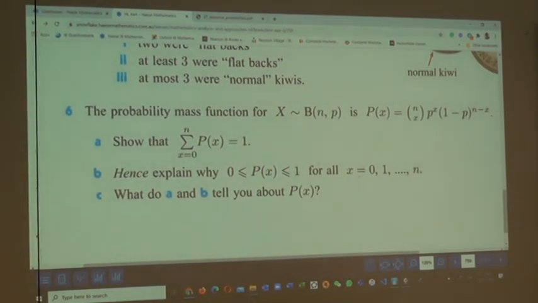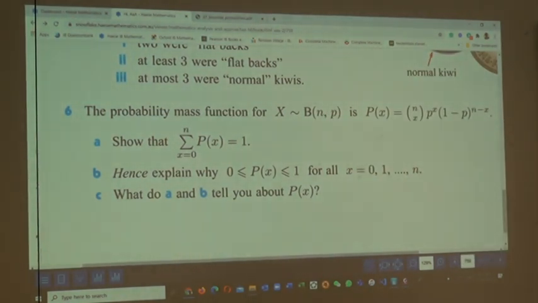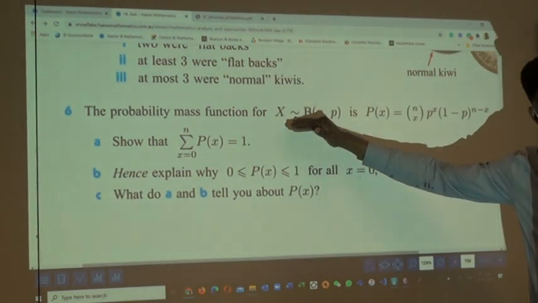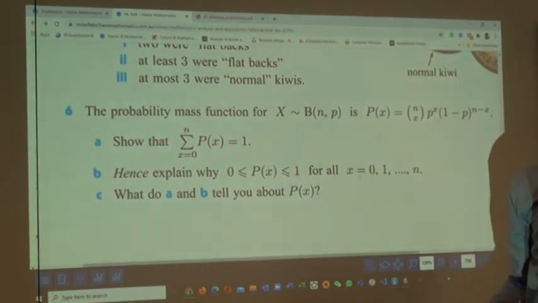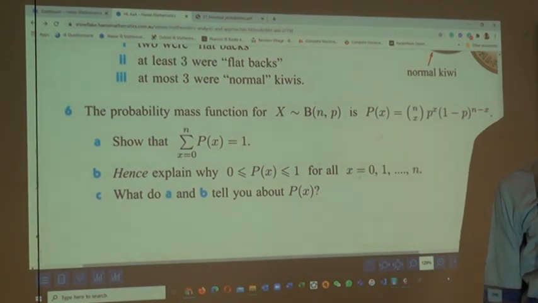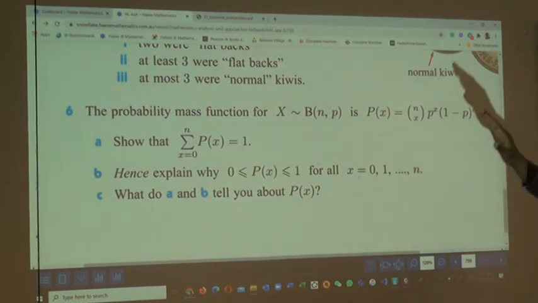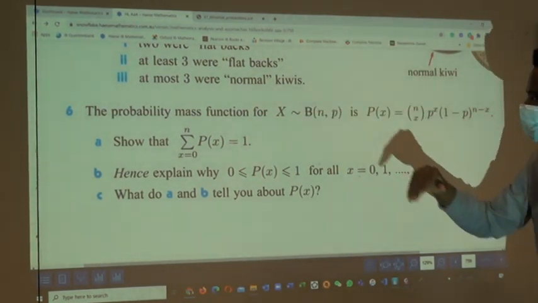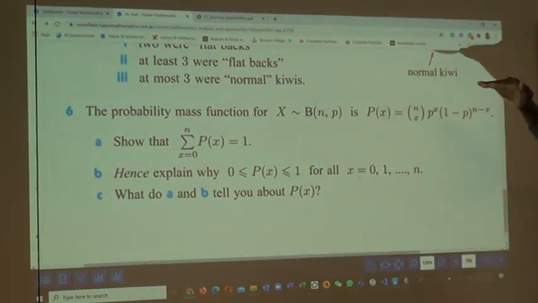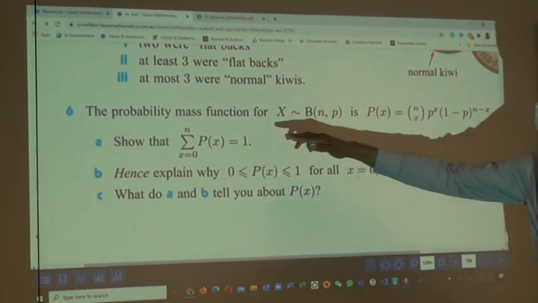If x is a random variable, or let's say a binomial random variable, that is what this notation means. It means a random variable whose probability distribution follows a binomial probability distribution. So when you see this symbol, you can say, oh, x is a binomial random variable with n trials and probability of success of each trial is p. That's what this means. So the probability mass function for a binomial random variable is this. Show that this is equal to 1.